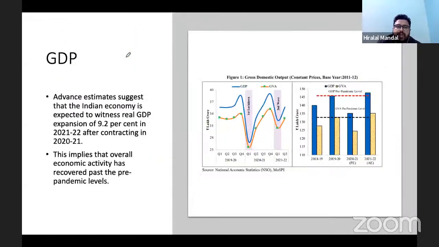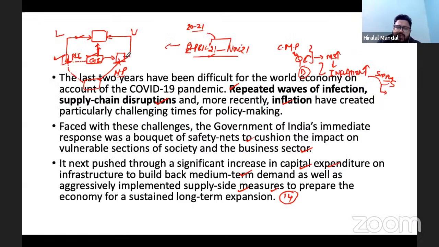Now, this was the general overview. I talked about the broader strategy of the government of India. Now, what can you expect in the next few months, or ideally, what should the strategy have been if inflation remains under control?